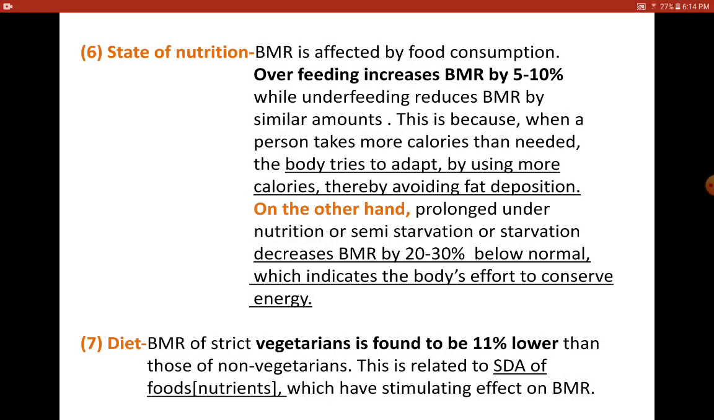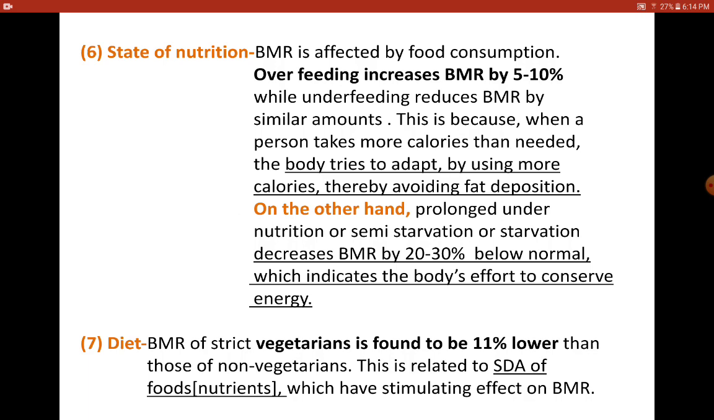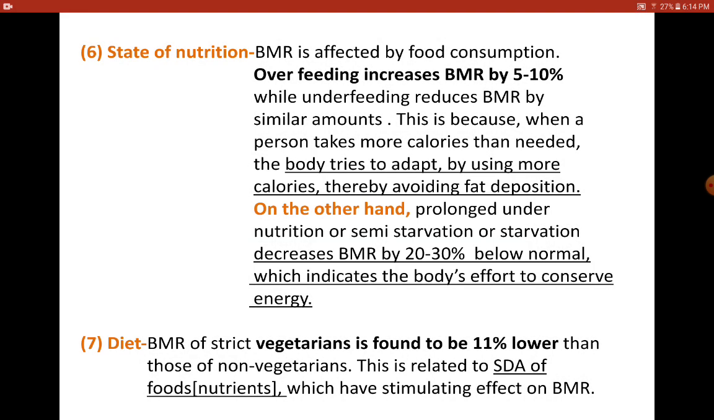One more thing here is that the body consumes more nutrients than required, or it oxidizes more nutrients than required to maintain the involuntary activities, for one more reason: that it avoids fat deposition. On the other hand, prolonged undernutrition or semi-starvation or starvation decreases BMR by 20 to 30% below the normal value, which indicates the body's effort to conserve energy.